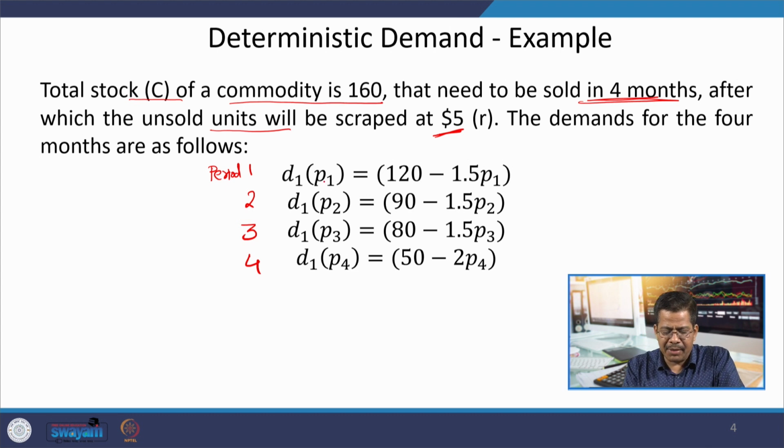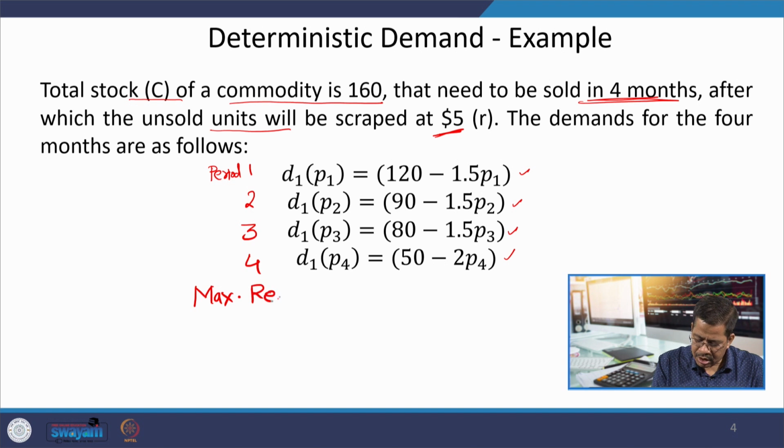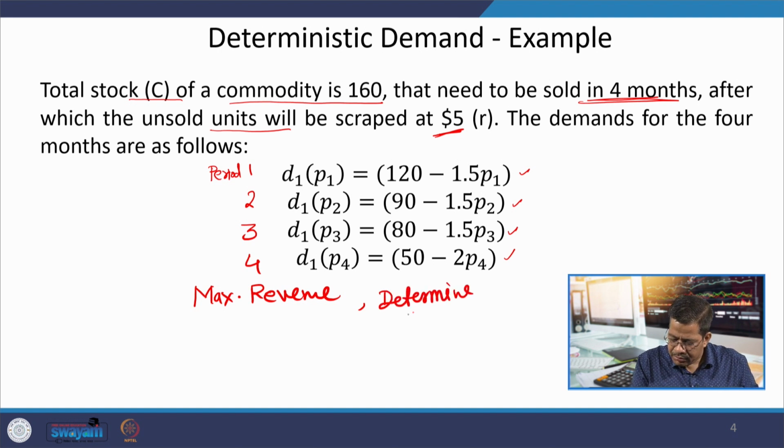For different periods there is a different demand rate. The demand rates are given with these expressions: 120 minus 1.5 P1, 90 minus 1.5 P2, 80 minus 1.5 P3 and 50 minus 2 P4. The objective is very clear. I want to maximize revenue, and for that purpose determine P1, P2, P3, P4.